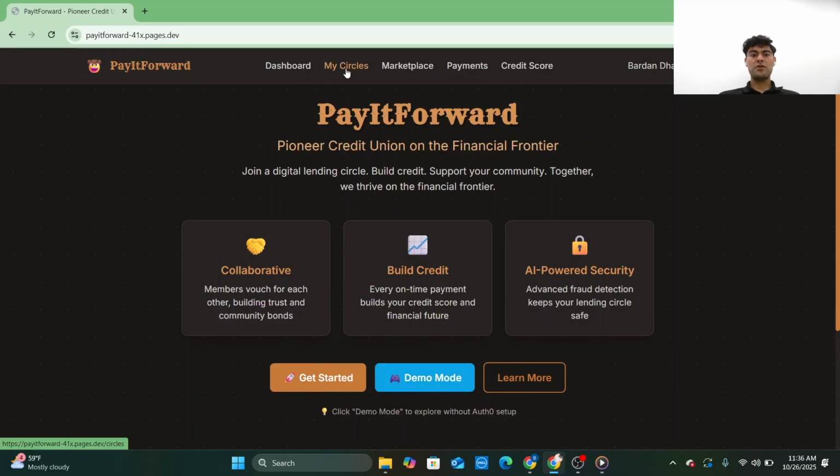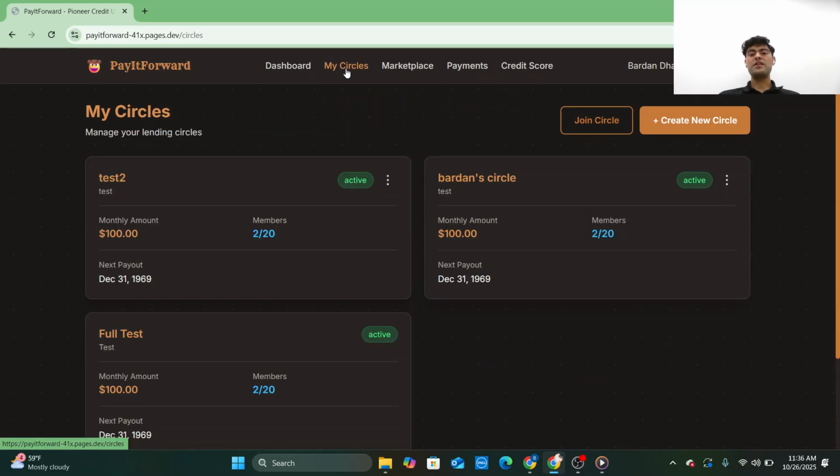All right. So let me click on My Circles, because this is a place where we lend money, and once the money has been pooled, each member can get the money in a sequential order. So for now, let me just create a new circle, and my friend will be joining the circle. You'll see how that works.